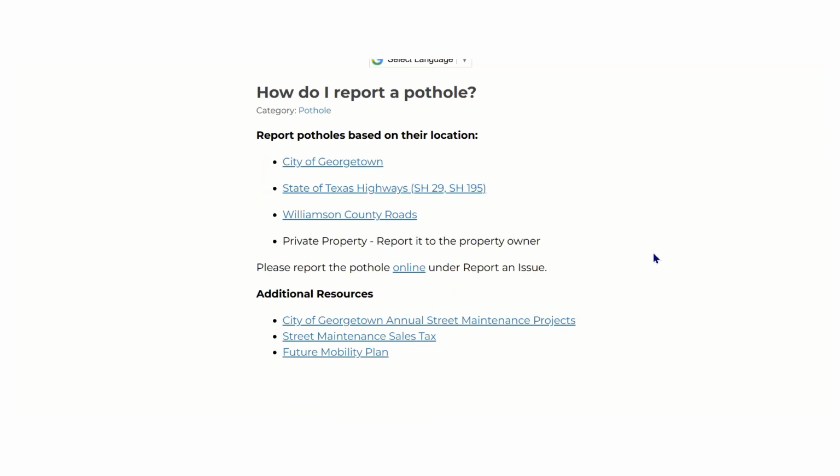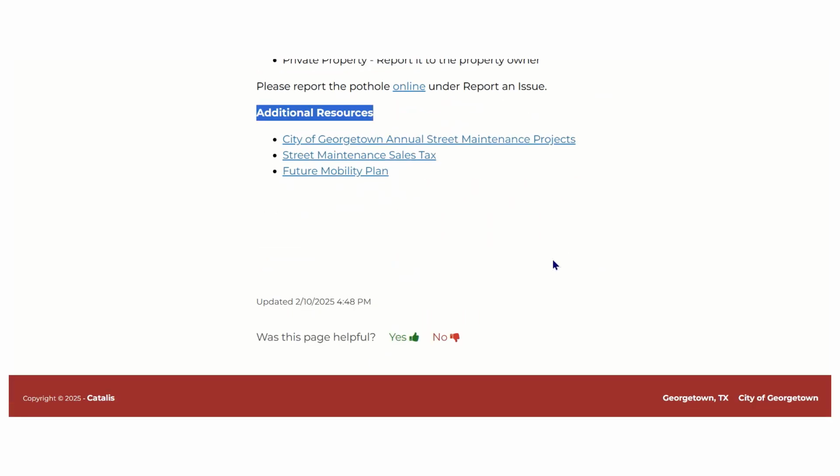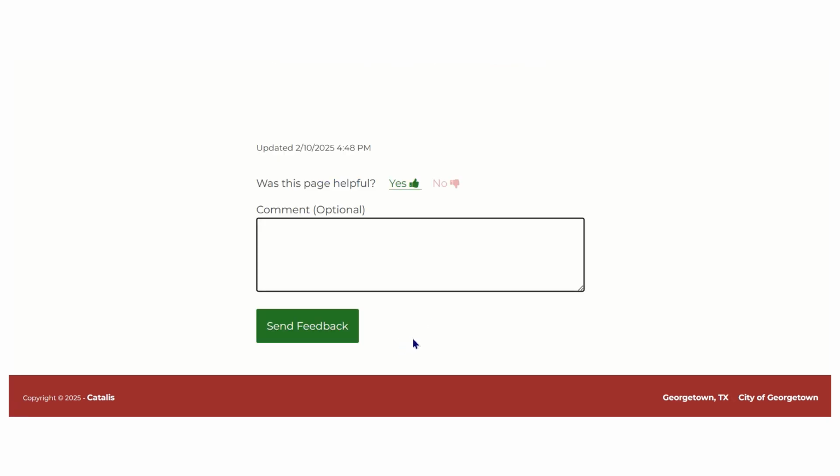This article explains how to report a pothole and provides links to additional resources. Citizen feedback is greatly appreciated and helps improve our knowledge base. You may provide feedback by selecting yes or no on the bottom of the article. Please let us know if the article was helpful or needs improvement.